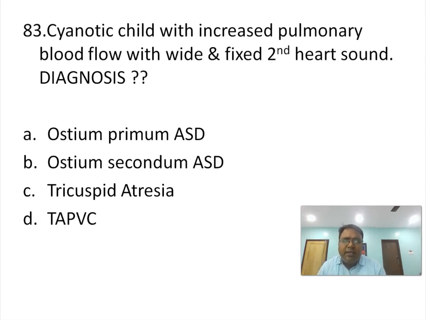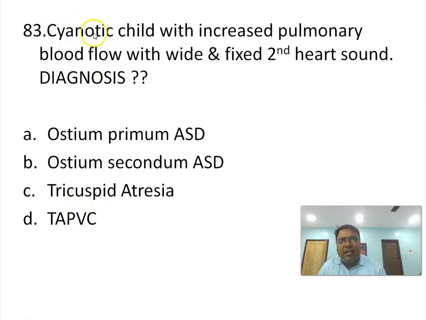Cyanotic child with increased pulmonary blood flow with wide and fixed second heart sound. What is the diagnosis? At a look, suppose pulmonary blood flow is more, and wide and fixed second heart sound means there is one thing in our mind, that is ASD. Then what is the diagnosis? Is it ostium primum ASD, ostium secundum, tricuspid atresia, or TAPVC?